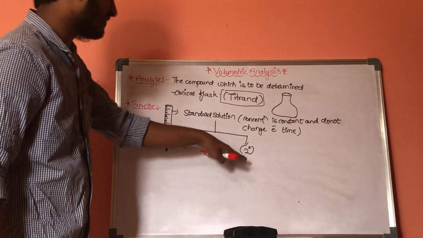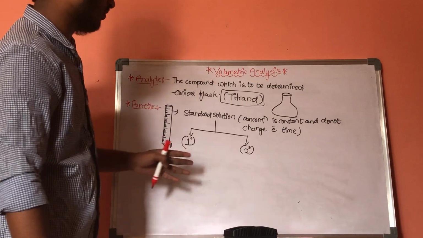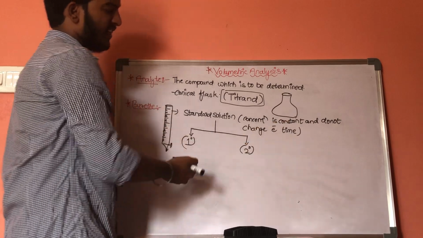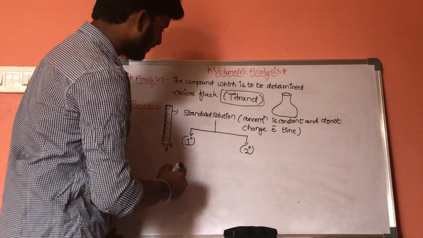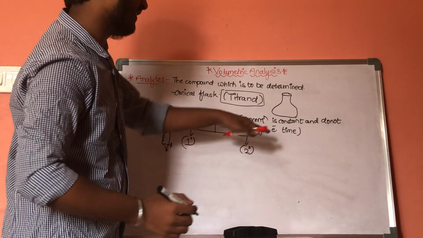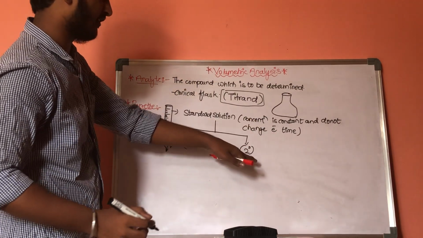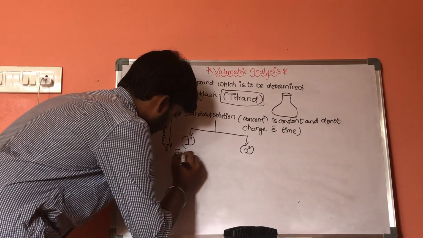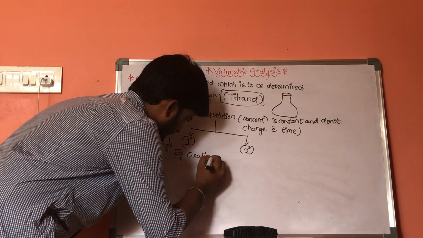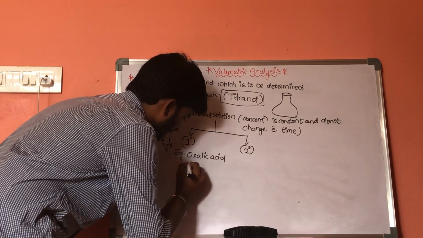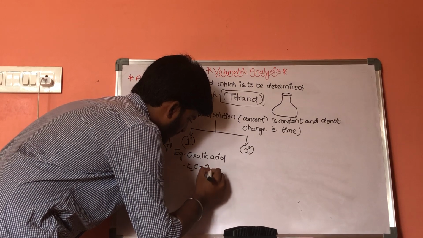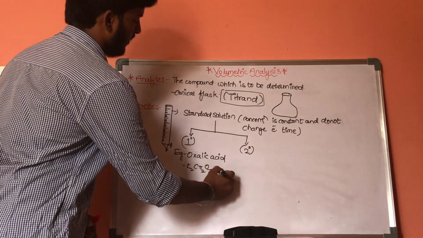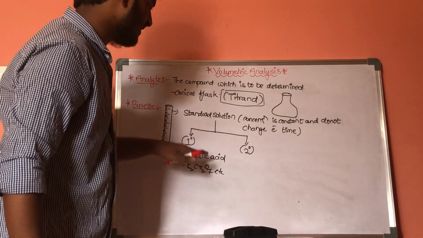What is primary standard and secondary standard? Primary standard solution is a solution whose concentration is known and does not change with respect to time, and it contains fewer impurities and is the most pure compound when compared with the secondary standard solution. Example, oxalic acid and K2Cr2O7. These two are examples for primary standard solution.